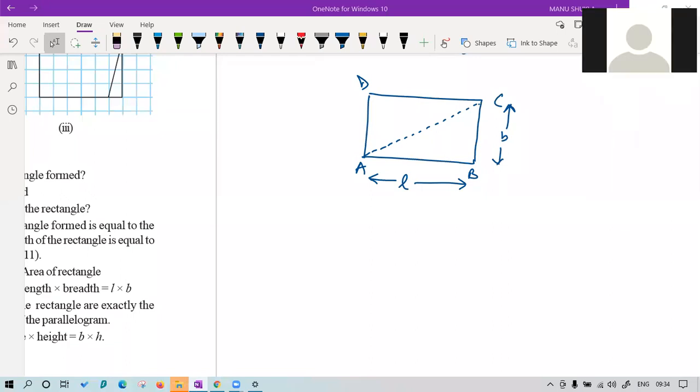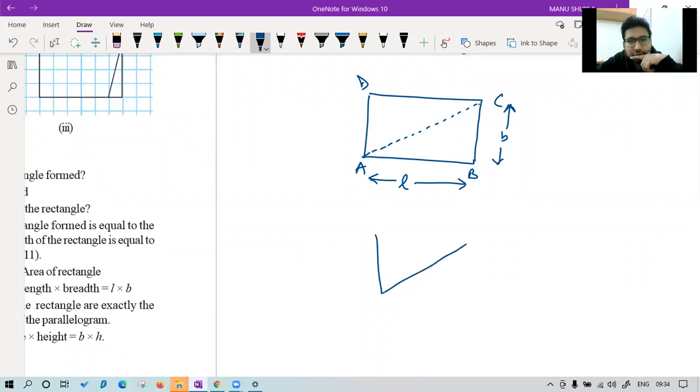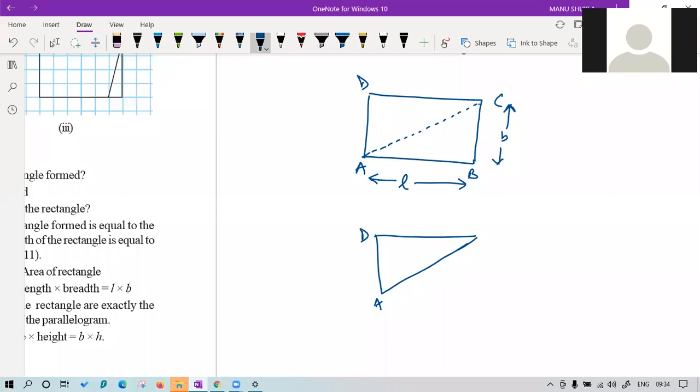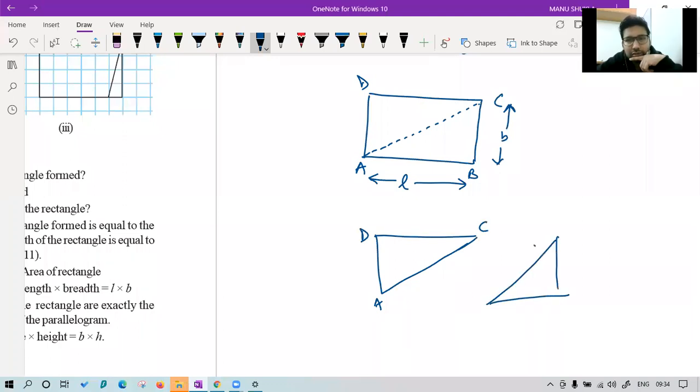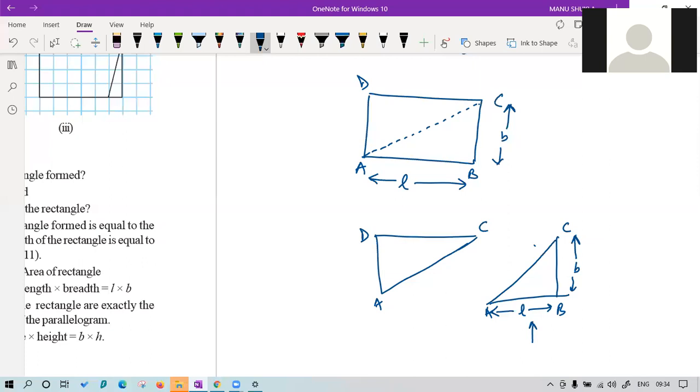Sir, actually, area, when we will divide it into two, like you were telling now, I was about to tell the same thing. Like two triangles are there, so half into base. Like this we have gotten this, na? Yes, sir. Okay. So class, we can see in this triangle, this is the base and this is the height, if I'm not wrong, because we all know in a rectangle all the angles are 90°.